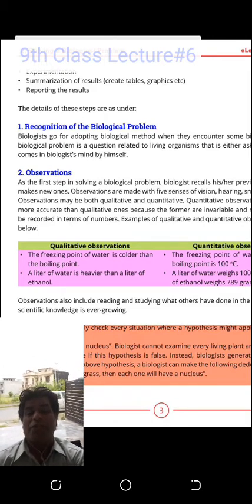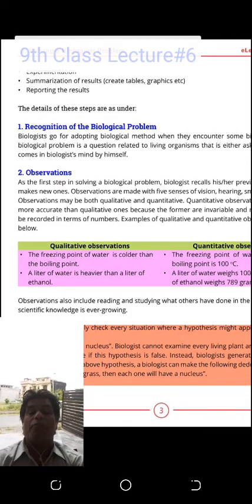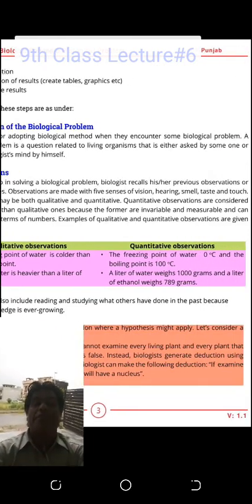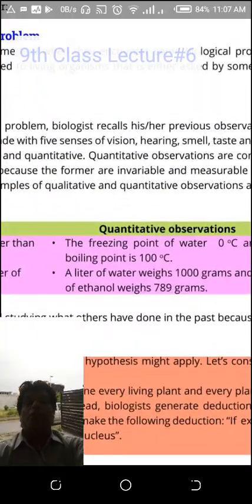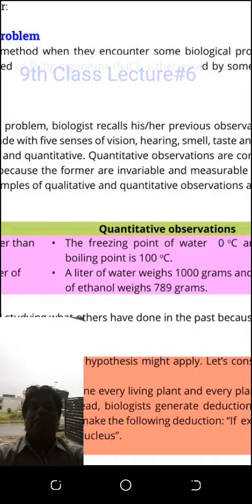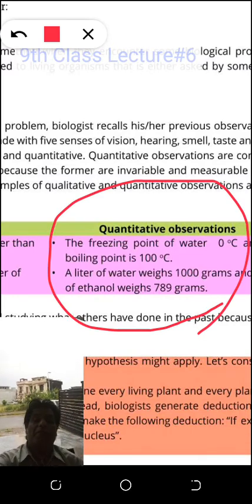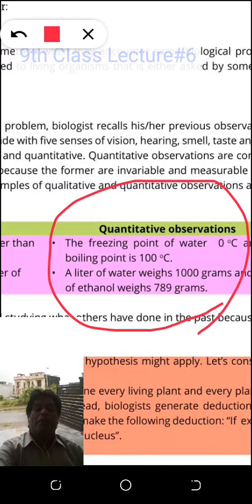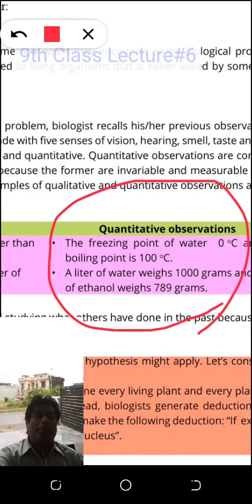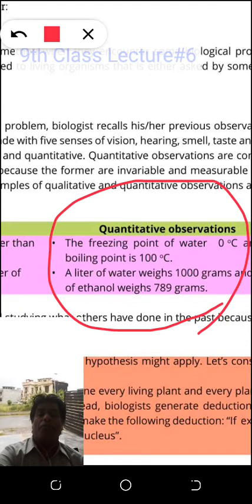You know, in physics you use quantitative observations, like the freezing point of water is 0 Celsius. Look here, this is a quantitative observation. I will select examples from your book. I can give other examples as well, but it is better I give them from here, because you will read this book. The freezing point of water is 0 Celsius and the boiling point of water is 100 Celsius. This is a quantitative observation.